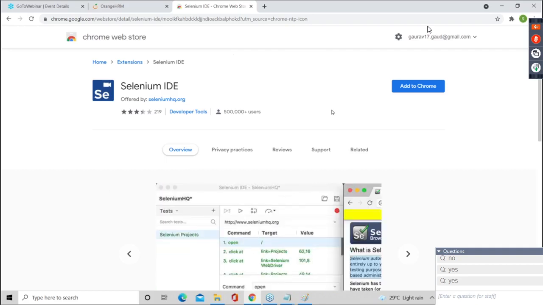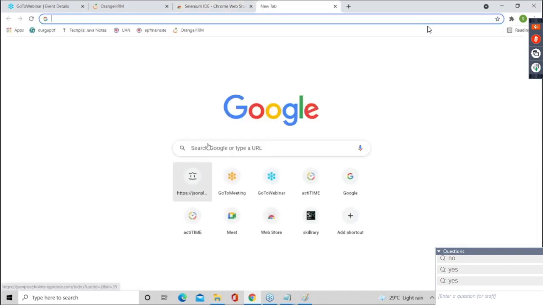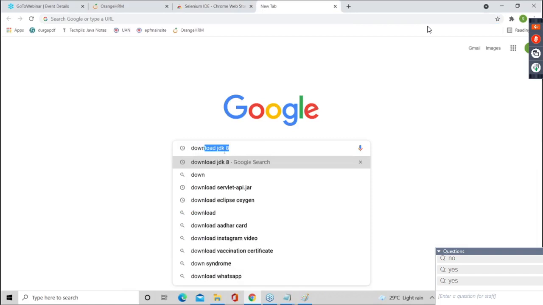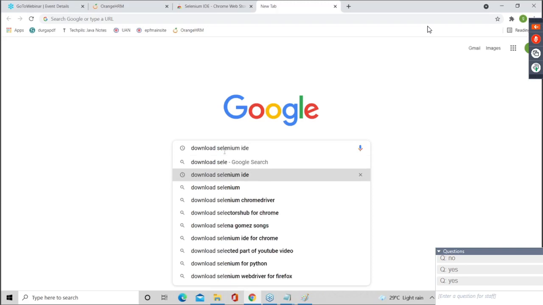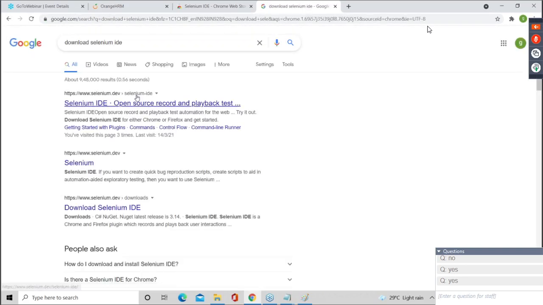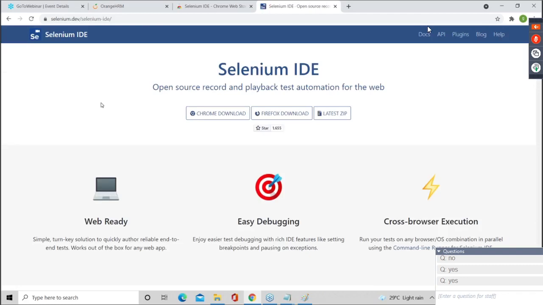Okay. Now, guys, one more way is there. Go to Google. In Google, search for download Selenium IDE. You will get the first link. Can you see this open source record and playback? Record, play, like this. So go here. Now, guys, can you see download for Chrome?